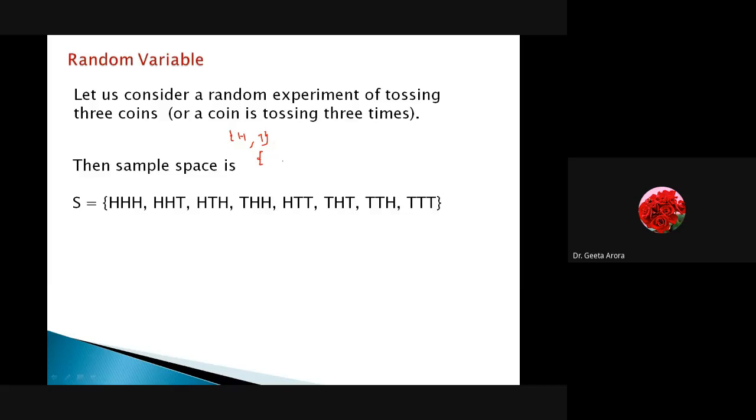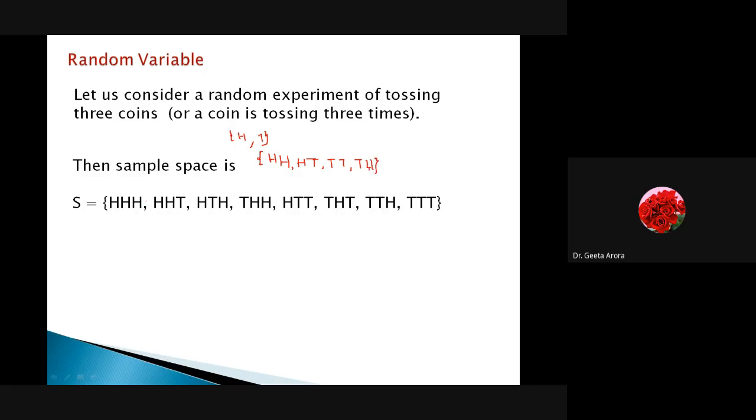If we talk about 2 coins, what could be the sample space? With head on the first coin, the other one can have head. With head on the first coin, the other coin can have tail also. These are the two things. Similarly, if tail is appearing on the first, then on the second coin tail can also come. And if tail is appearing on the first, then head can also come. I think we are getting it. And this we have already done, how to write the sample space for 2 coins.